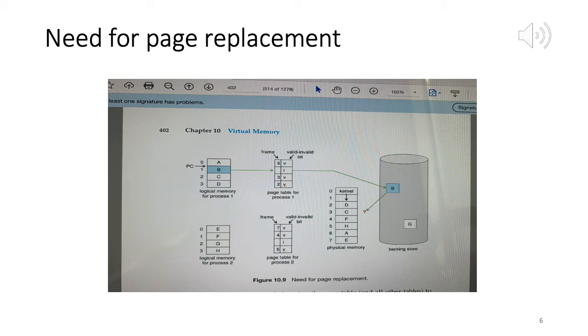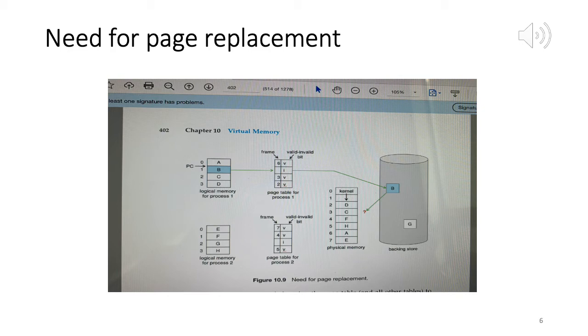So if we evict G, then for G the corresponding frame is... it's not written here, right? So EFGH, EFH are allocated. Yeah, the kernel is also occupying them. But anyway, the way it would work is, whichever one you evacuate. So let's say you want to evacuate H, right? Page replacement H. So for H, you write it back to disk, right? That's what you would need to do.